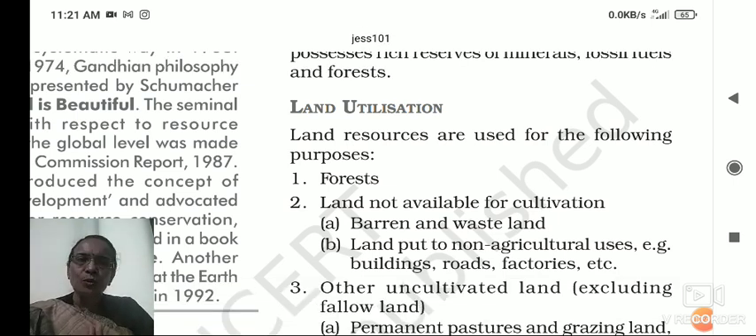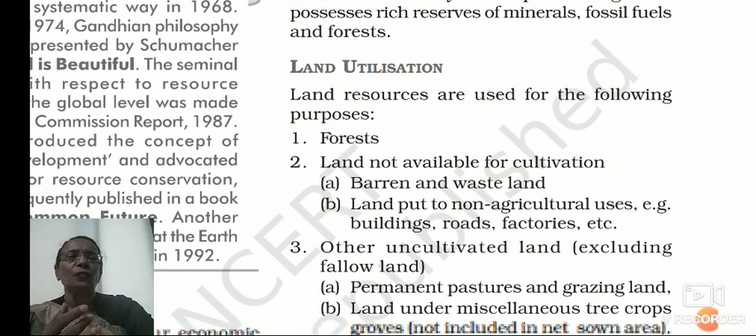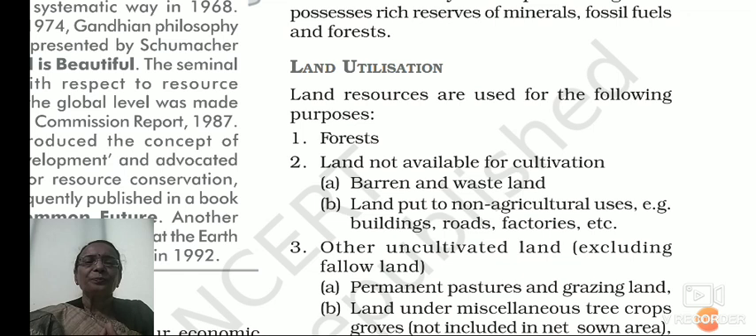See, these land resources are used for the following purposes. Number one, it is forest. Then number two, land which is not available for cultivation, that is barren land and wasteland. And the other one is land put to non-agricultural uses, that is we are building houses, roads, and factories. This is known as land put to non-agricultural uses.